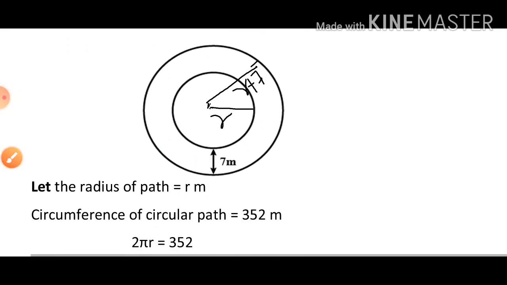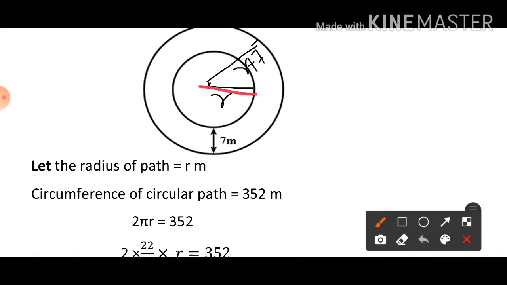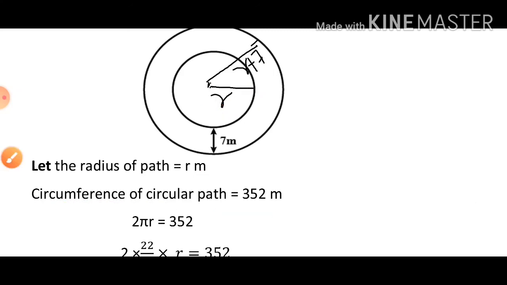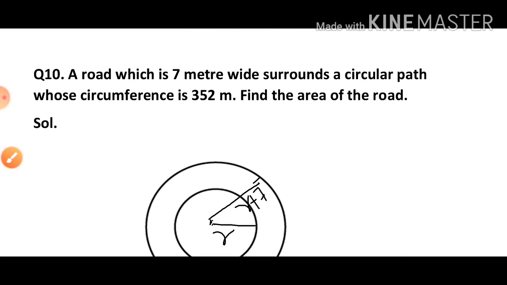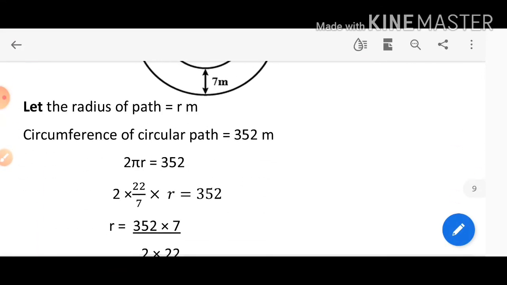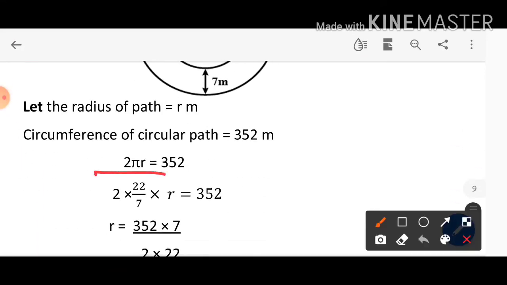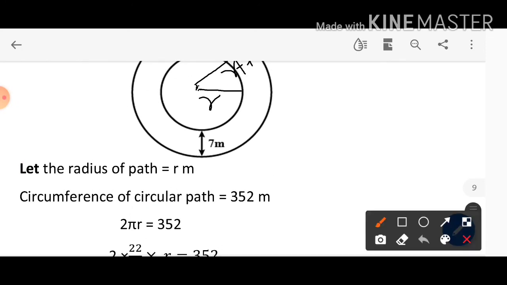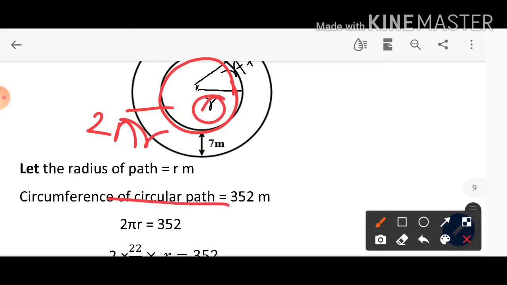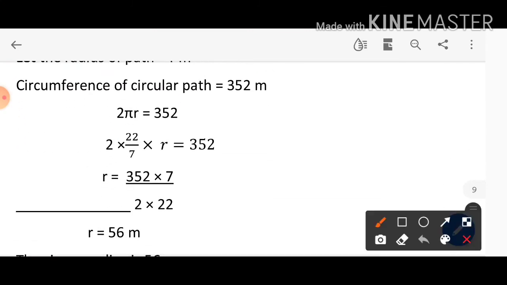Now how to find? Let the radius of the path be r meter. So the circumference of the circular path is already given, 352 meter. We know that circumference is 2 pi r. It is a circular path. इसका circumference दिया है, 2 pi r, and we do not know the radius. So using this circumference, first of all we will find the r value. So 2 pi r is equal to 352, 2 into 22 by 7 into r equals 352. And if we solve this equation, you will get the answer as 56 meter.